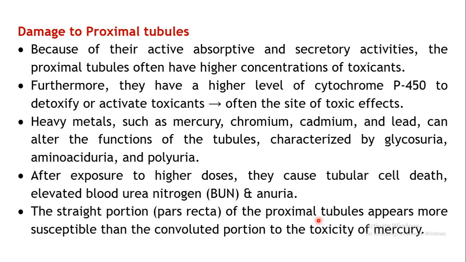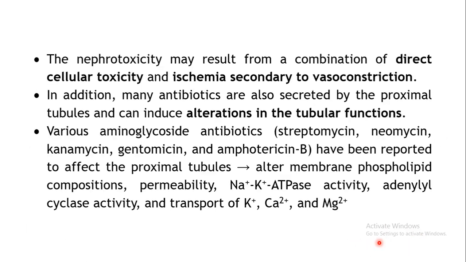Actually these are convoluted in nature, but the initial straight portion is mainly affected by mercury. The nephrotoxicity in the proximal tubules may be due to a combination of either direct cellular toxicity or ischemia secondary to vasoconstriction. So either the cells may be damaged directly, or vasoconstriction will be produced so that the blood supply to the region is decreased, as a result of which ischemia and damage to the tissues may take place in the surrounding regions.